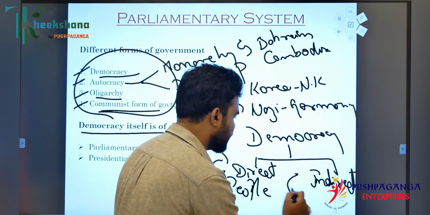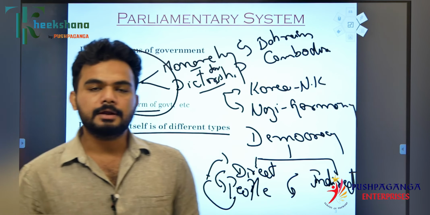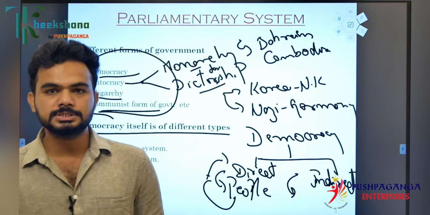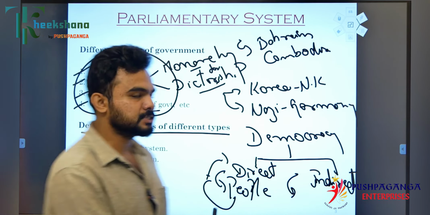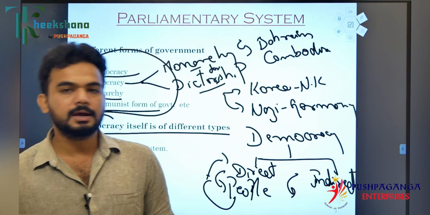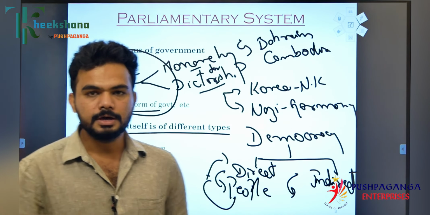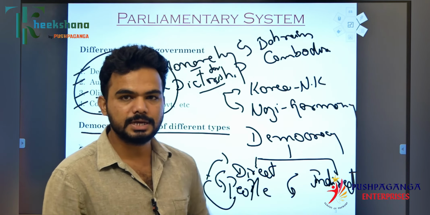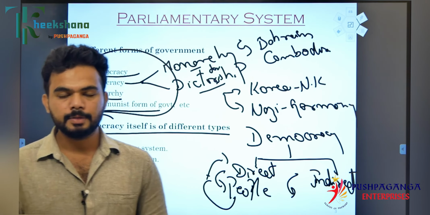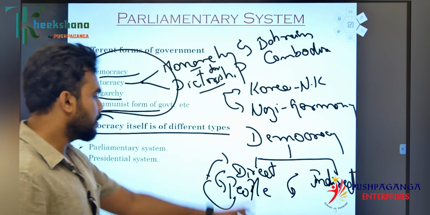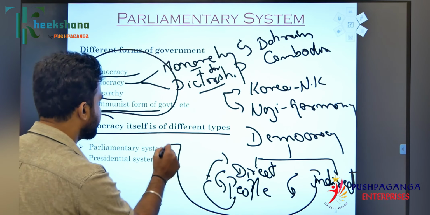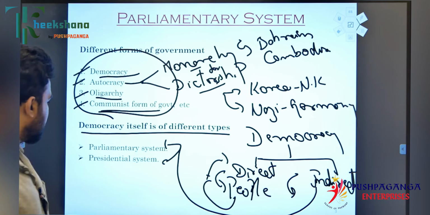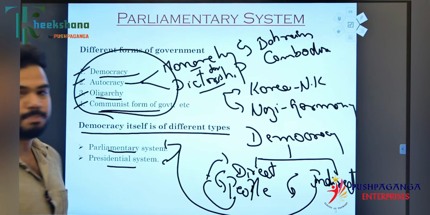When the representatives of the people make the laws, rules, regulations and other things, we call it an indirect form of democracy. Here people are controlling the government indirectly. In direct democracy, people control the government directly. In indirect democracy, the people control the government indirectly through their representatives. Indirect democracy is again classified into two types: the parliamentary system and the presidential system. What is the parliamentary system?